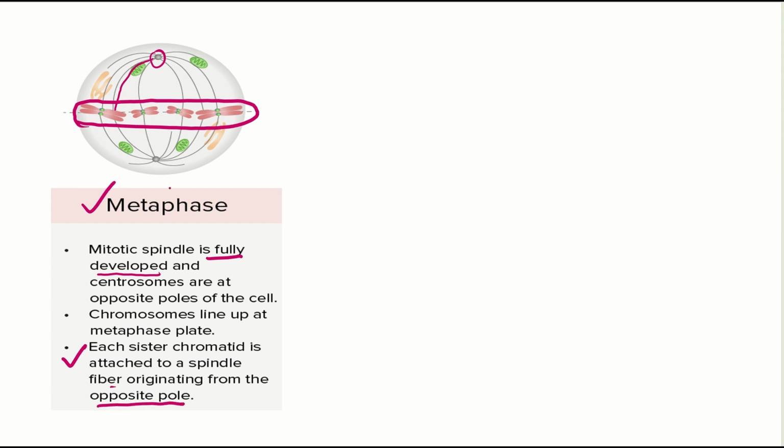As I have said before, the spindle fiber originating from the centrosomes at the opposite pole is attached at the kinetochore of the centromere, and this centromere is holding what? Is holding the sister chromatids together. After this event, the cell undergoes the phase of anaphase.